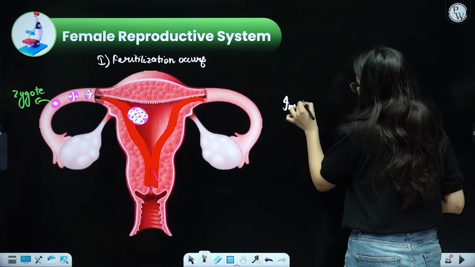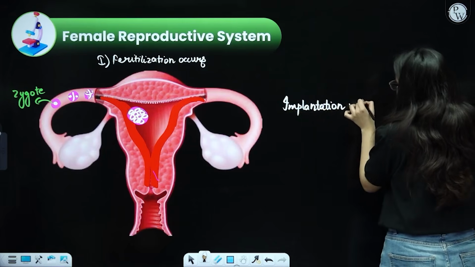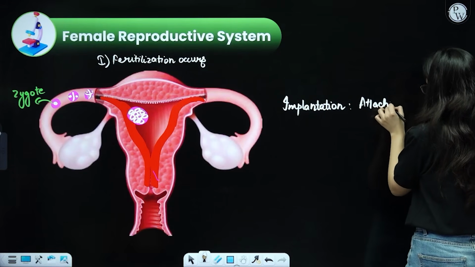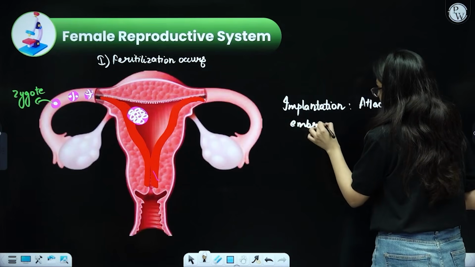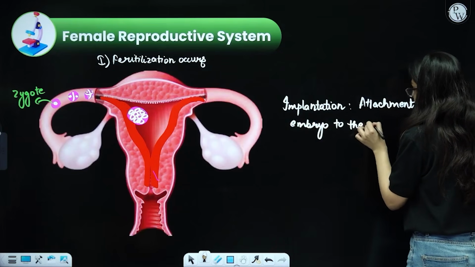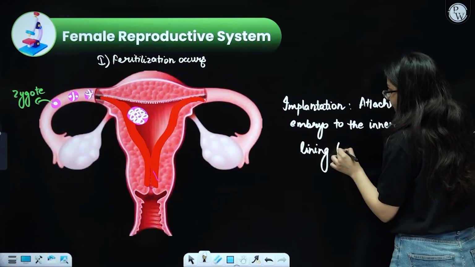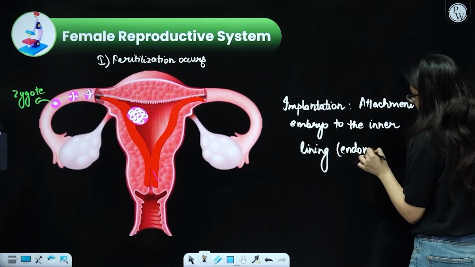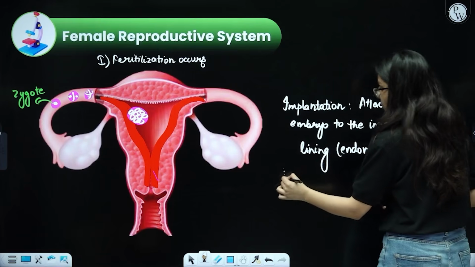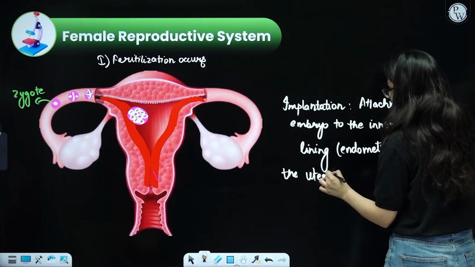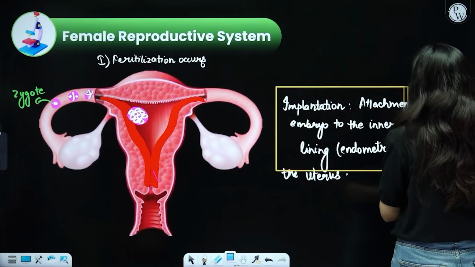Simply you can write implantation, although this is not mentioned in most of the books at this particular level. Still, you can write attachment of embryo to the inner lining. The inner lining is also called the endometrium of the uterus. It is not asked in the exam, but this is slightly more information. You can write it down to enhance your concepts and get an edge over the other students, that is, what is implantation and what is endometrium.